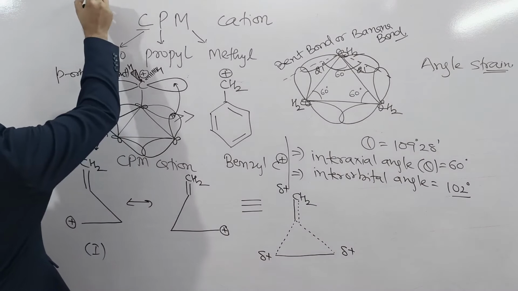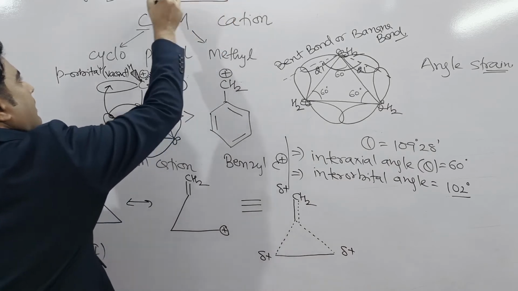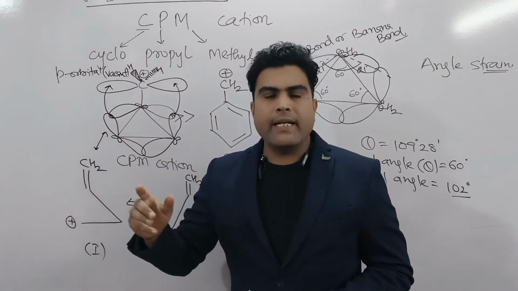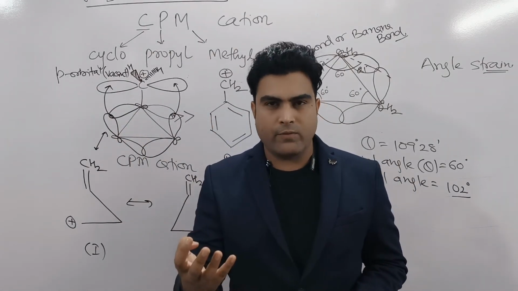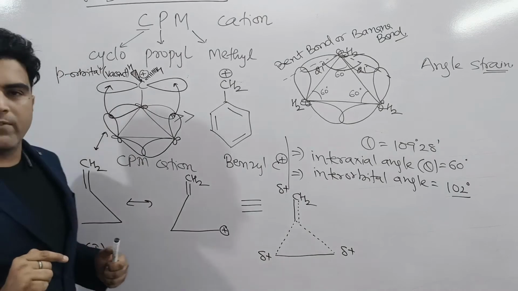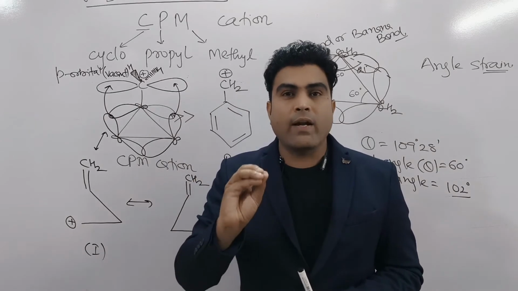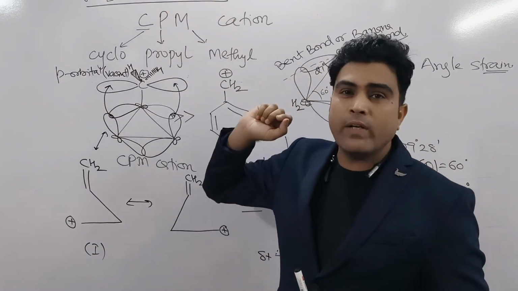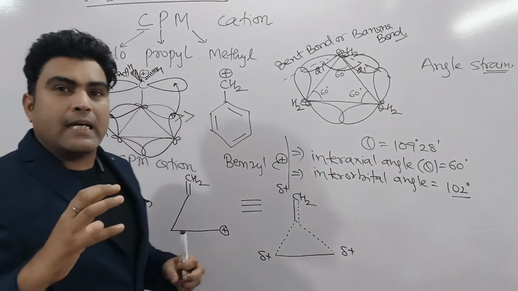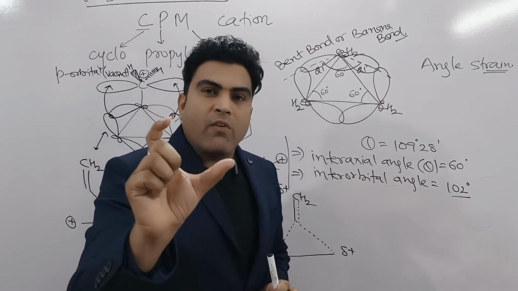That is known as sigma bond resonance. These sigma electrons, because this bent bond has sigma bond character and also pi bond character, go to the vacant p orbital of this C positive, and they provide exceptional stability to this carbocation. That's why it is known as sigma bond resonance. Why do we say resonance? Because in resonance we know pi electrons participate. I told you earlier that this bent bond has pi bond character also, so we can say these pi electrons are moving here. That's why we have given the word resonance.